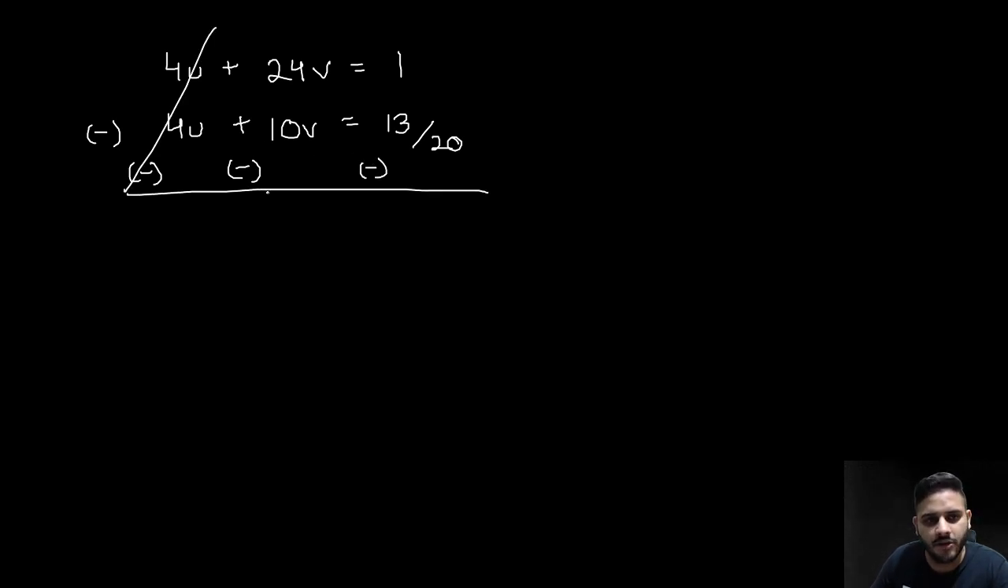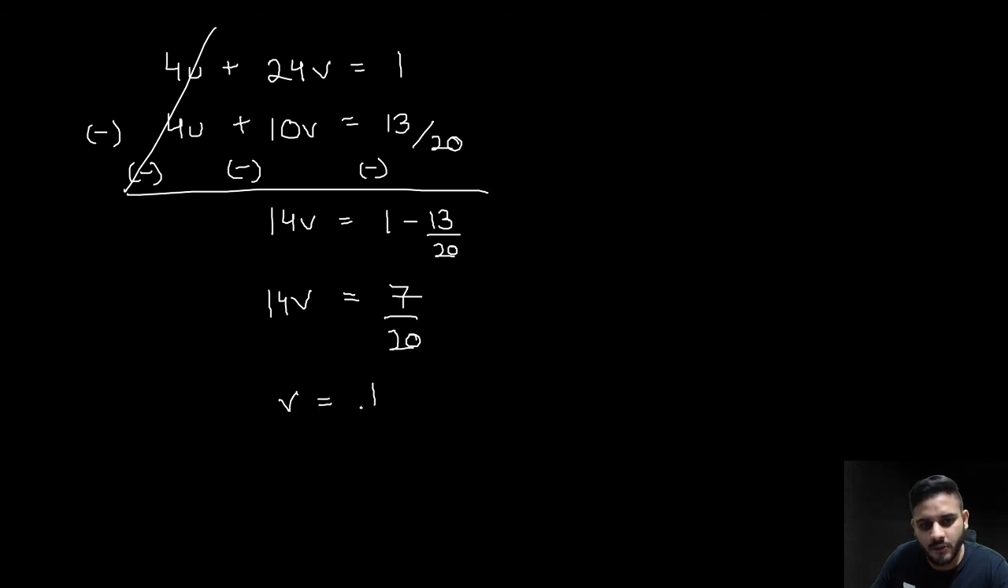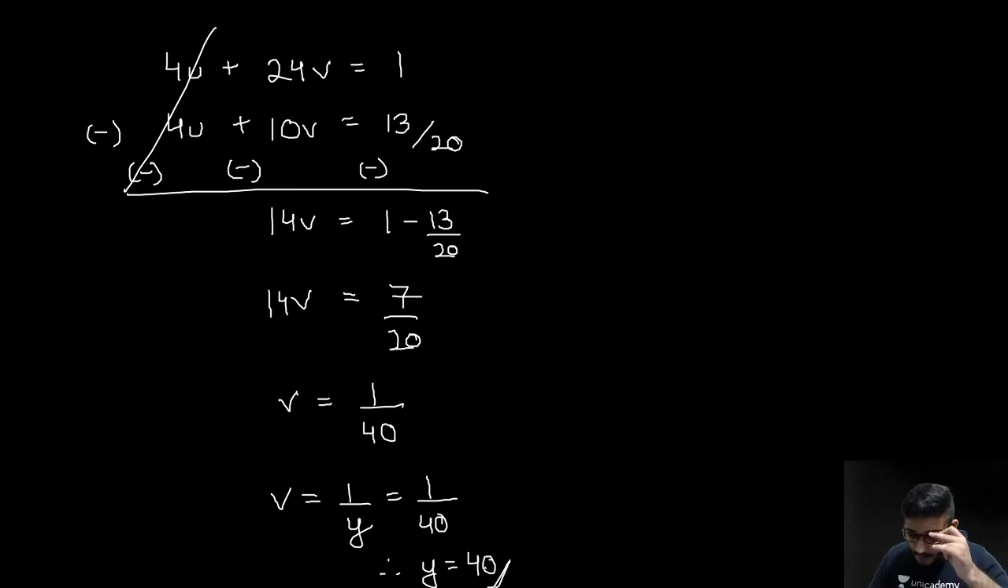This will get struck off. Then 14v is equal to 1 minus 13 upon 20. So 14v is equal to 7 upon 20. So v is equal to 1 by 40. Now v is equal to 1 by y is equal to 1 by 40. So therefore, can I say y is equal to 40? Now,